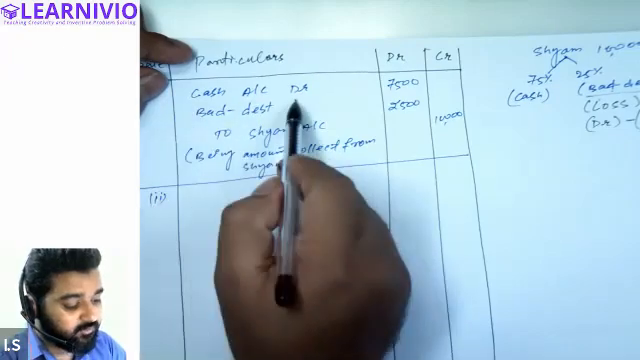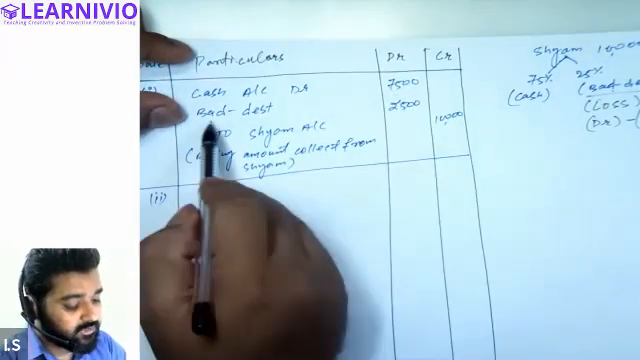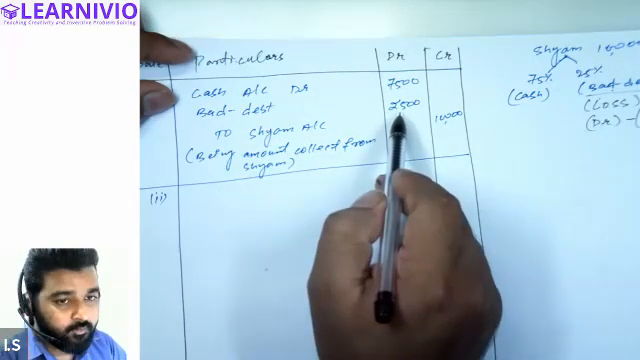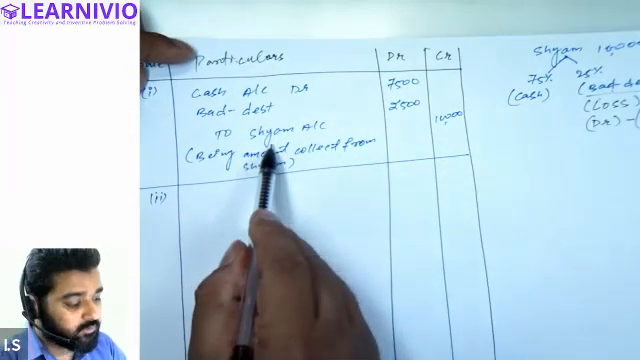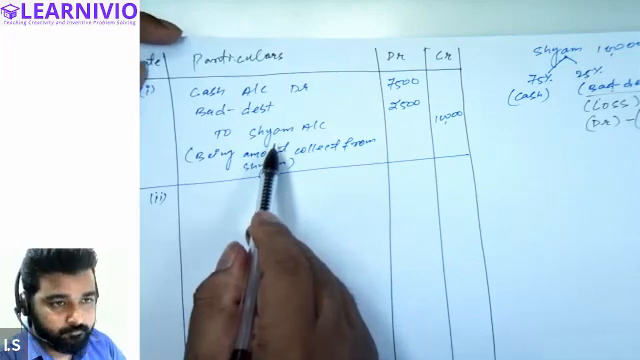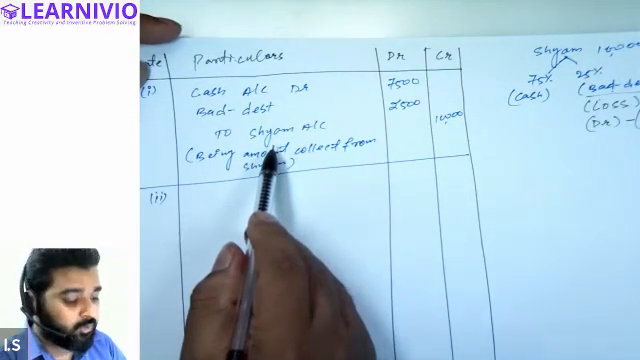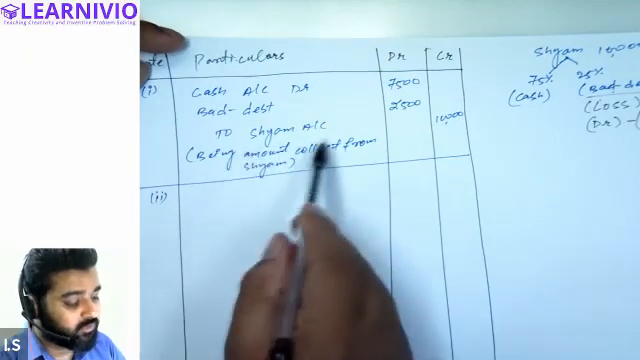Cash we have received, so we have debited cash. There is a loss of bad debt, so we have also debited the bad debt account. And Shyam's account is credited. Cash account is debited, bad debt account is debited, and Shyam's account is credited only.